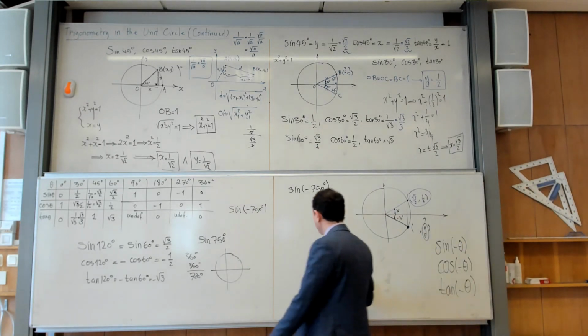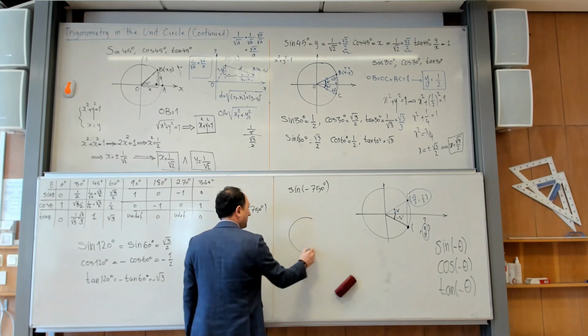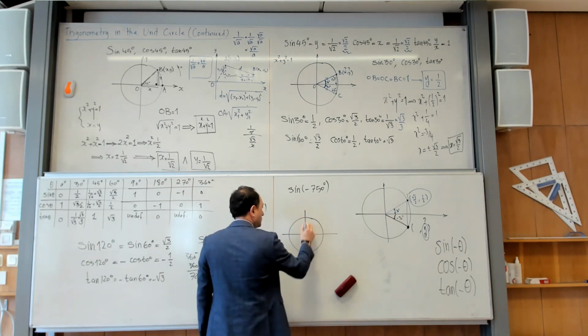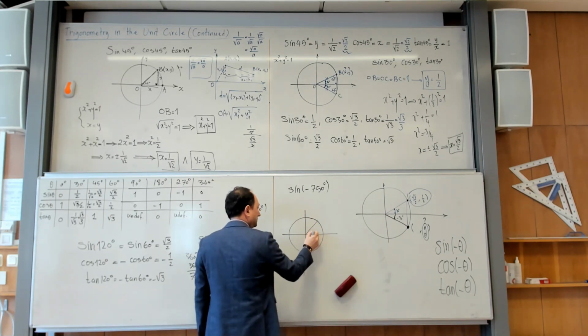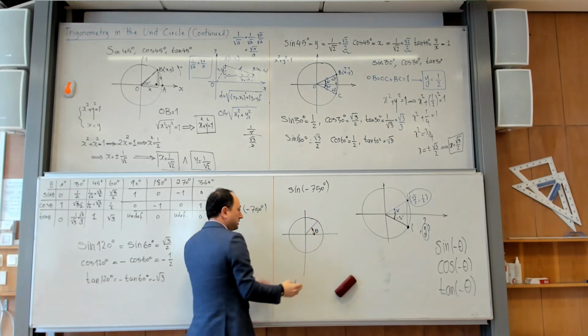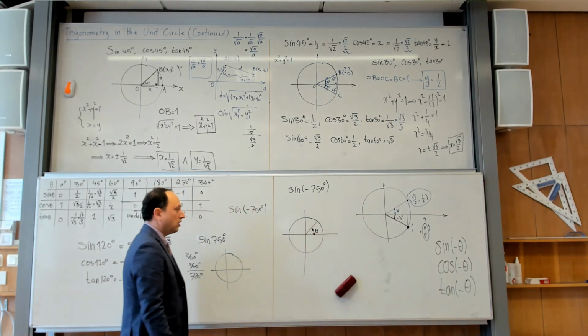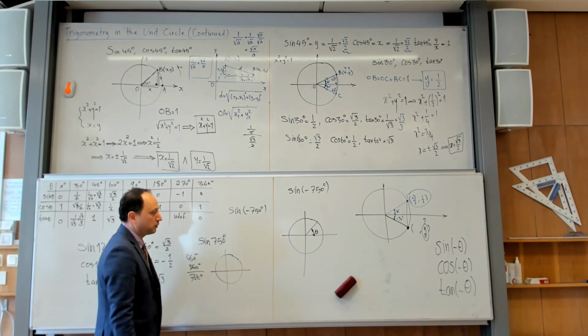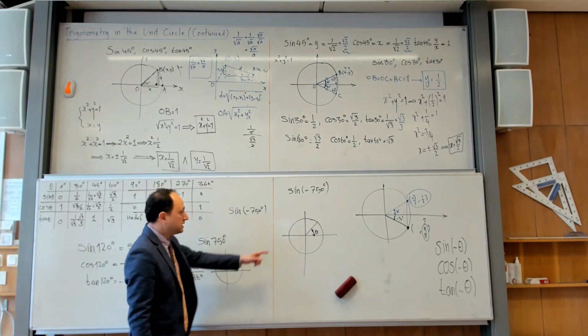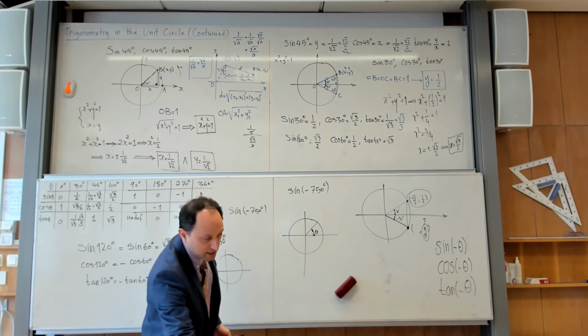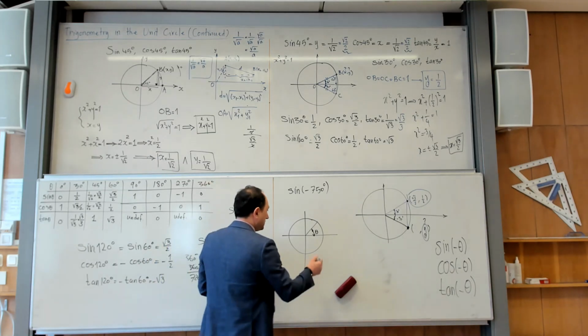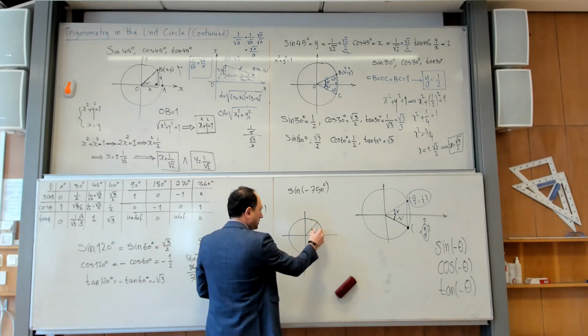So, for example, let us assume that this angle is theta. Of course, there is no guarantee that theta is small, it might be large, but you can imagine that the argument will remain intact. Okay, so this is my theta. But where is my minus theta? Minus theta would be the mirror image of this point.